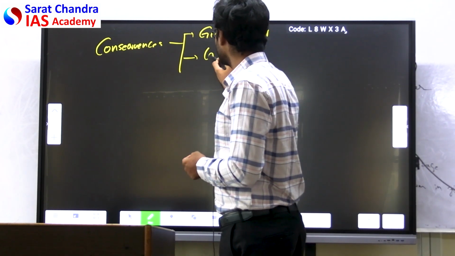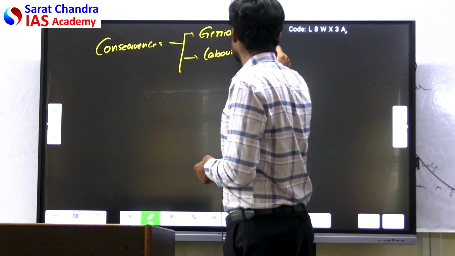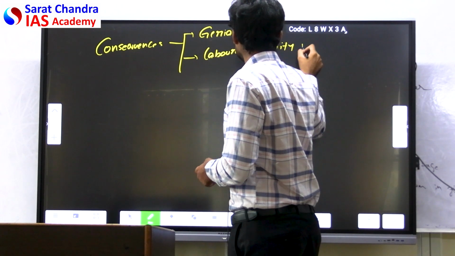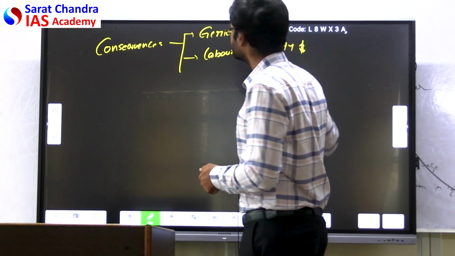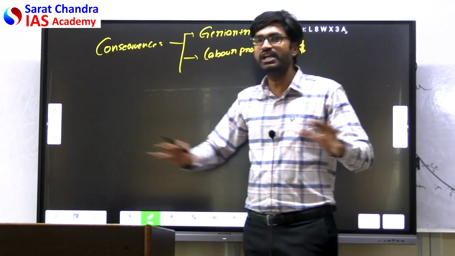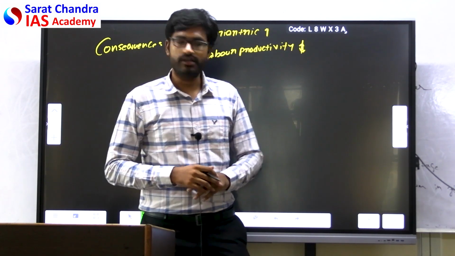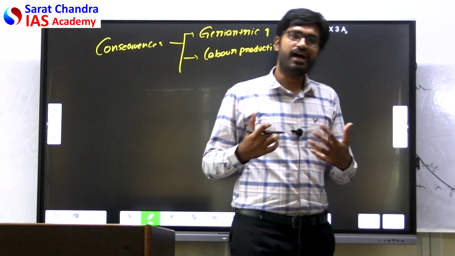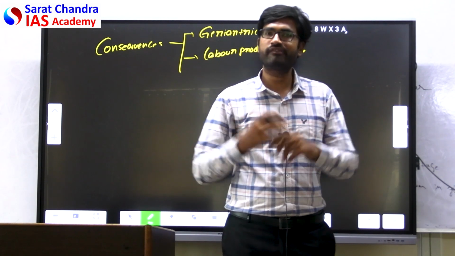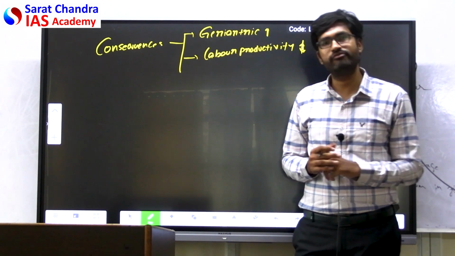And the second one is labor productivity, which also decreases. These are the consequences. Then what do we need to do? Is the world actually moving towards such a situation? There is a balance which is needed. Obviously, at some places it is moving to demographic winter, but not all places. Then what is the way forward?